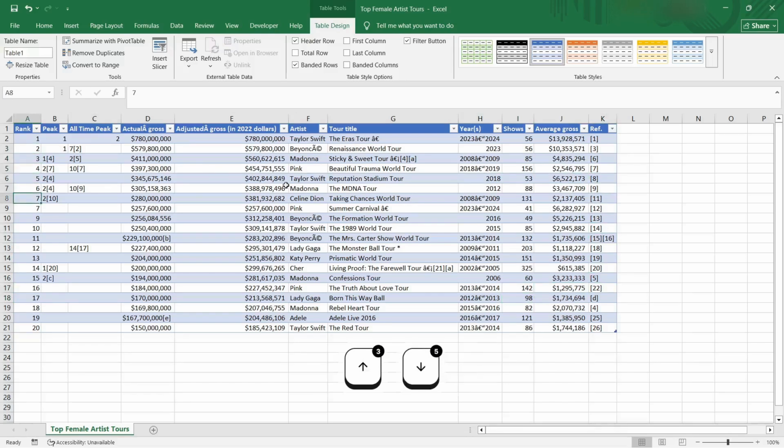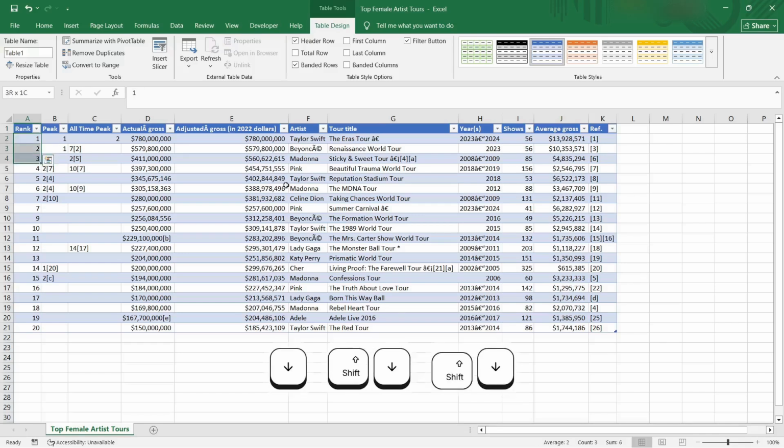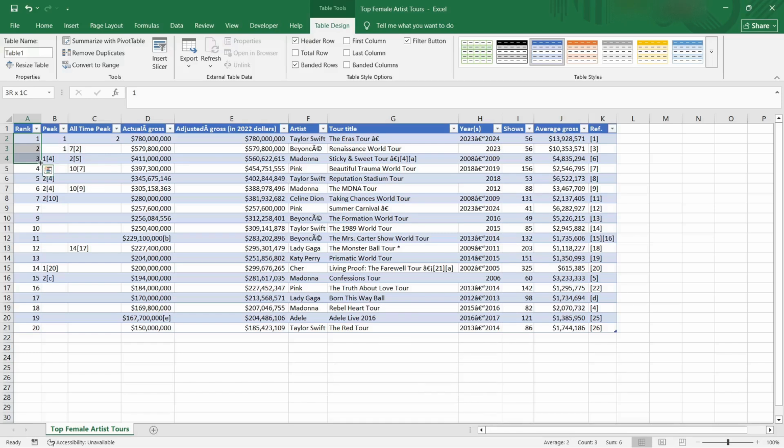Because it's a very small data set, I spotted that this is a ranking of top female artists, so it's in some order. Here we can see 7, 7, and there are no matching values. If it was 7 and 7, if it's a tie, there should be matching values. There are no matching values, so there's some issue with that as well. So firstly, I will correct this. I will select these three cells and autofill, that is, double click over here, and you can see it became 8.